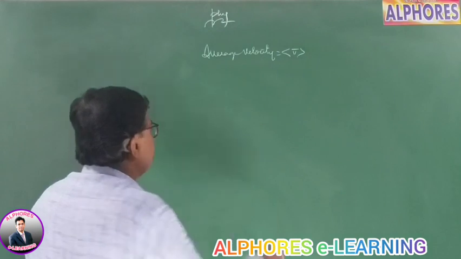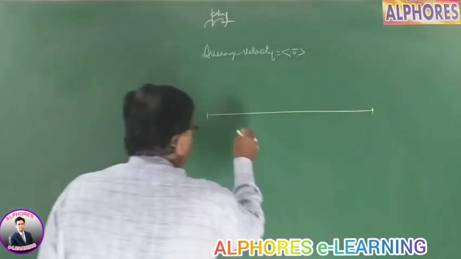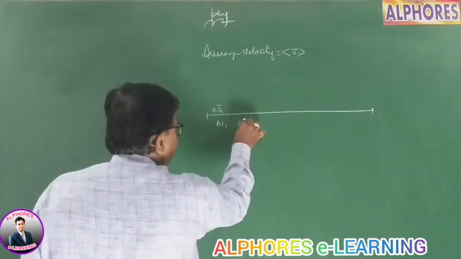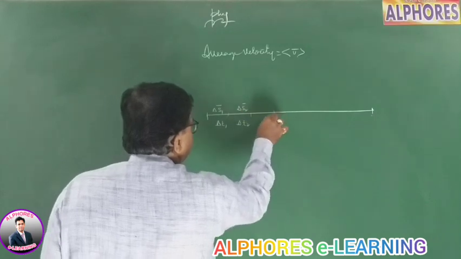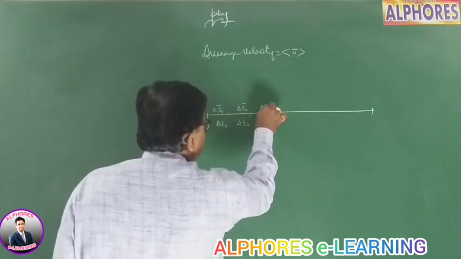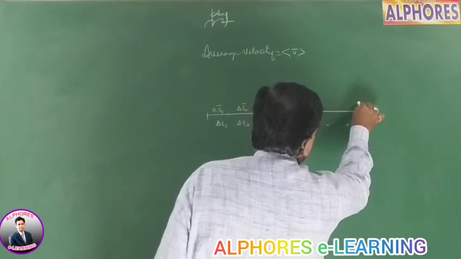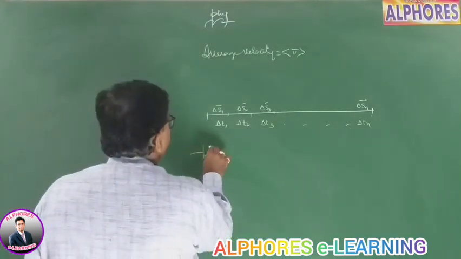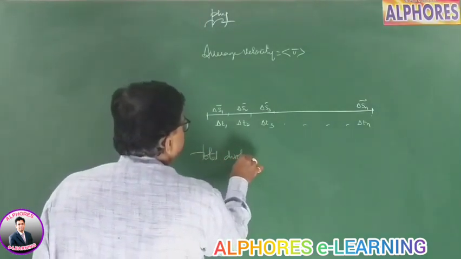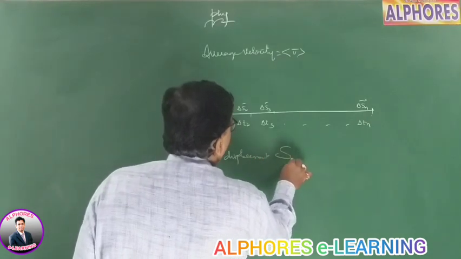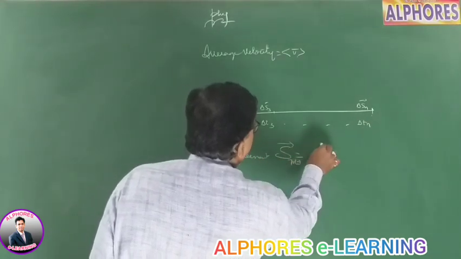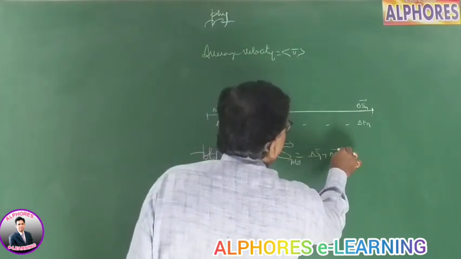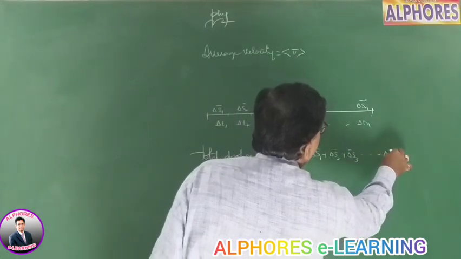Well, what is average velocity? Suppose the body is going in a straight line path. In an interval of time delta t1, it has covered a displacement delta s1. In the second interval delta t2, the displacement is delta s2. Third interval delta t3, the displacement is delta s3. In the nth interval delta tn, the displacement is delta sn. Now the total displacement of the body, S, is the sum of all the individual displacements: delta S1 bar plus delta S2 bar plus delta S3 bar up to delta Sn bar.